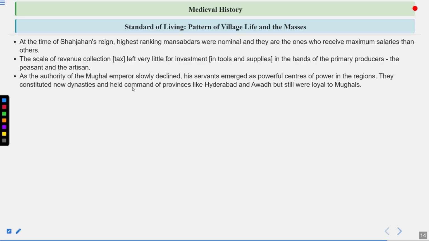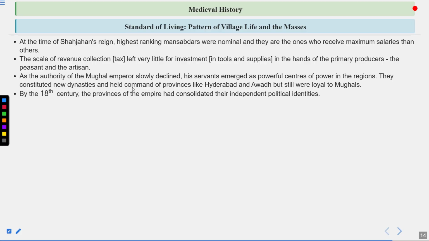As the authority of the Mughal emperor slowly declined, his servants emerged as powerful centers of power in the regions. They constituted new dynasties and held command of provinces like Hyderabad and Awadh, but still were loyal to the Mughals. That is why after the death of Aurangzeb, in the 1720s, we saw the Nawab of Awadh, Nawab of Bengal, Nizam of Hyderabad, and Nawab of Arcot all created.